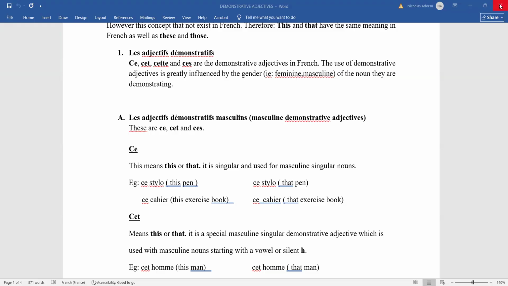Ce chauffeur, this driver or that driver. I believe everybody knows chauffeur in this class.